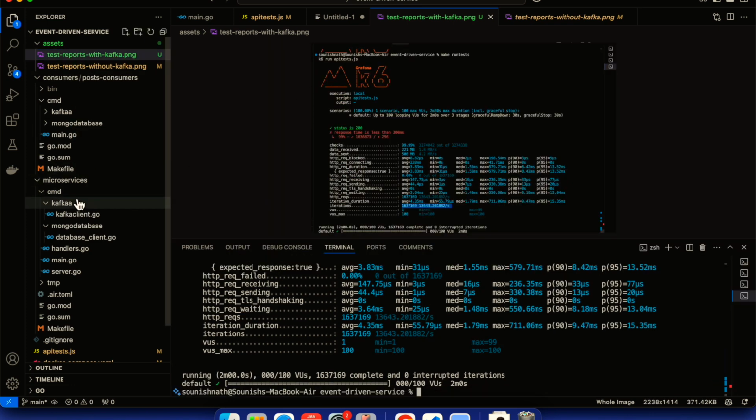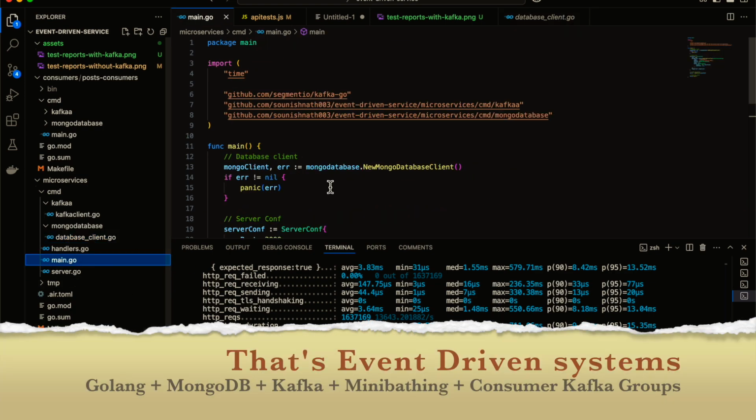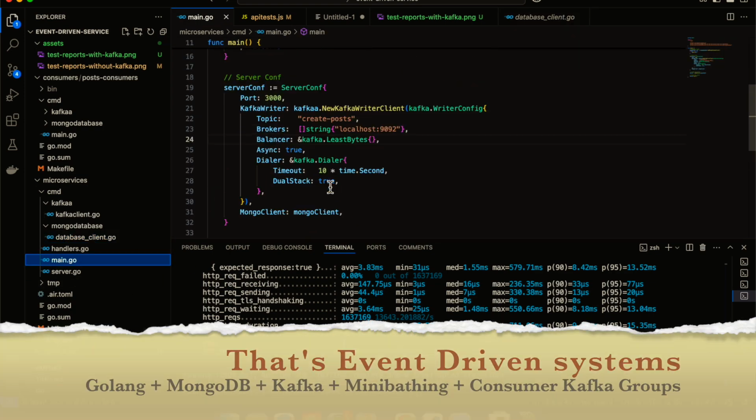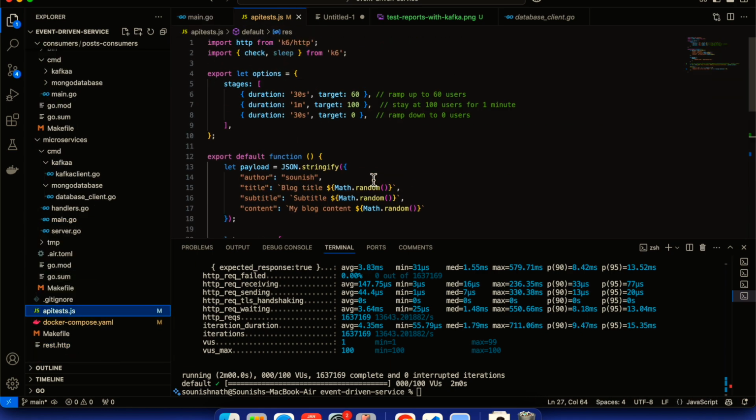The code base will be available on GitHub. You can check out the code and do your experiments. Feel free to experiment and make the modifications that you want for educational purposes. And that's all from my side. Signing off.